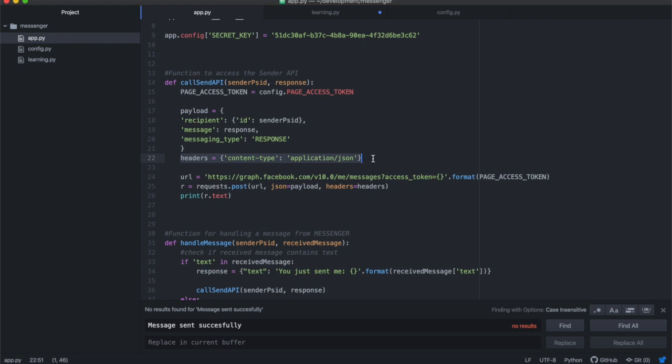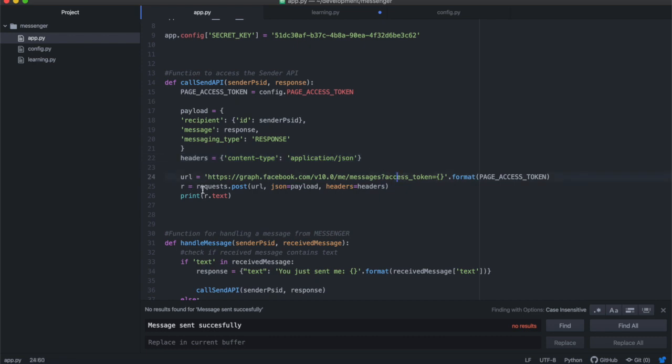I don't usually do this, but in this specific case, I found that the Facebook API gets confused and doesn't find your payload, because we're actually sending two types of payloads. We have the payload which is sent as part of the URL, which is URL encoded, the access token, but then we also have a JSON payload which is JSON encoded. So I found that the Messenger API works slightly differently from the other APIs we've worked with. You have to specifically specify the content type in the headers. And then you have the access token inside of the URL encoding of the URL.